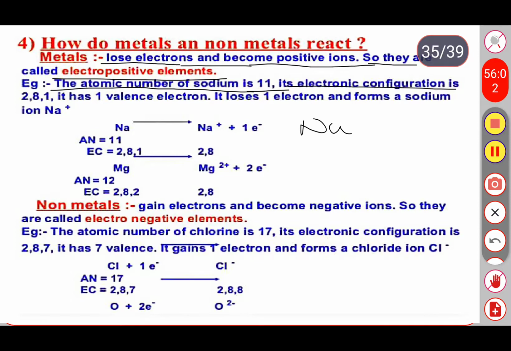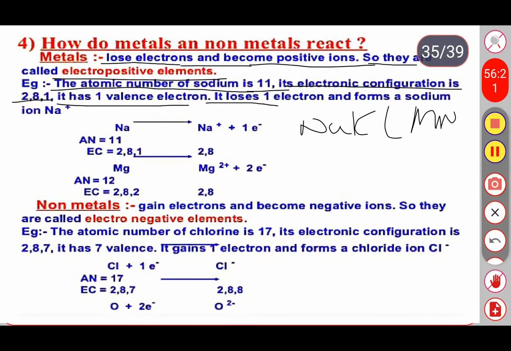So electron configuration we represent in the form of K, L, M, N shells. Okay, so it has one valence electron. It loses one electron and forms a sodium ion, Na plus.